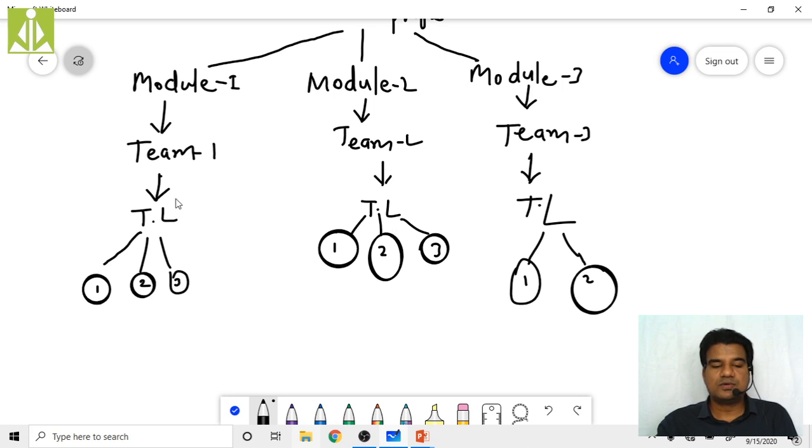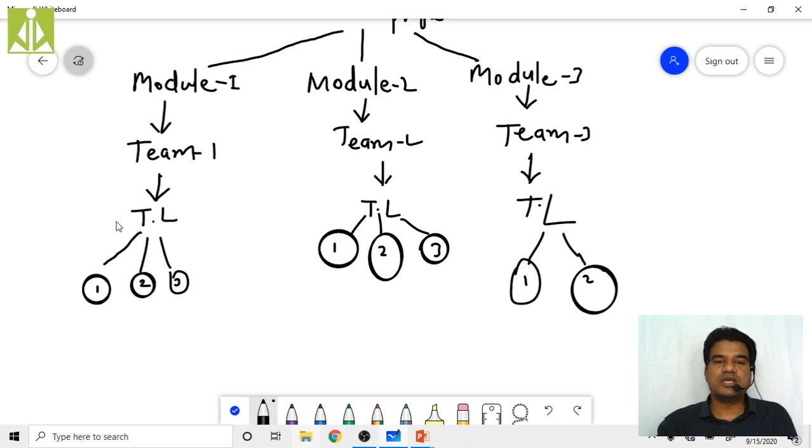Now, in order to solve module 1, the team lead will have some basic idea, isn't it? Whatever the employees in that team are doing, whatever they are coding in the project, everything must be known to the team lead. They have to follow the instructions of the team lead, and whatever work the team lead has initiated, only that work they have to complete. It is the responsibility of team members 1, 2, 3 to follow the instructions given by the team lead.